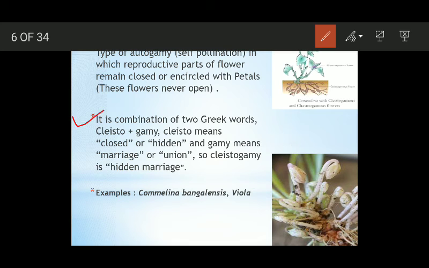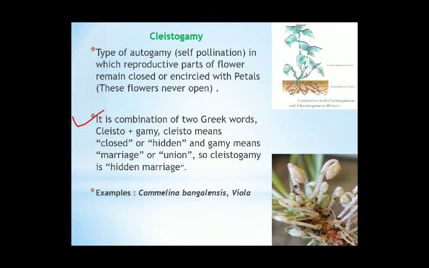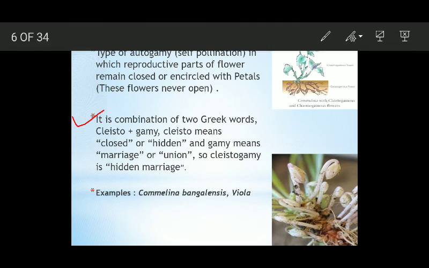If we look at the meaning of cleistogamy, it is a combination of two Greek words, cleisto and gamy. Cleisto means closed or hidden, and gamy means marriage or union. So cleistogamy is hidden marriage. The pollination takes place while the flower is closed. And the examples of plants showing cleistogamy are Commelina bengalensis and viola.